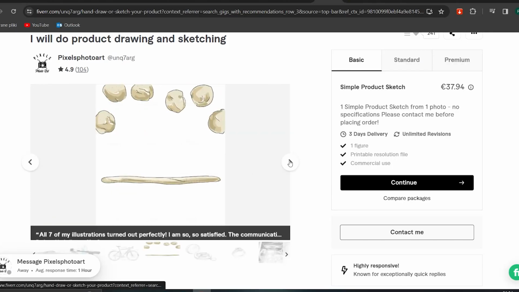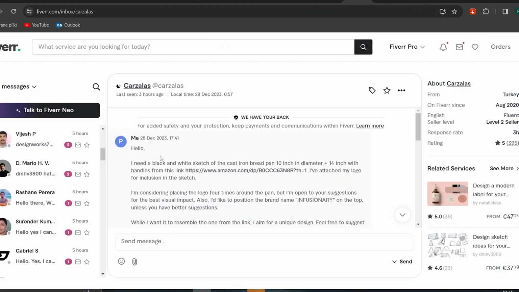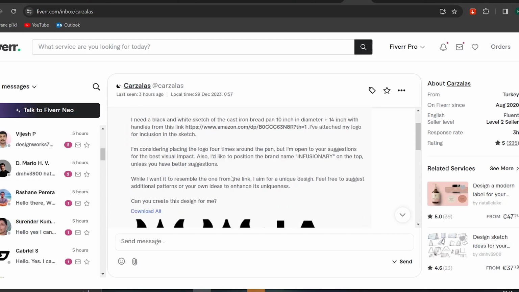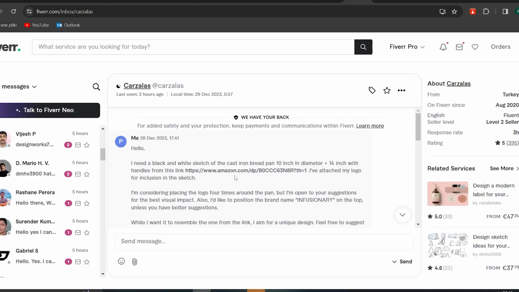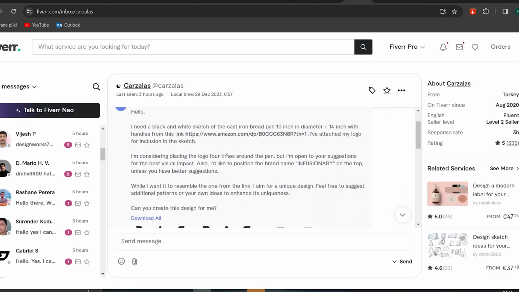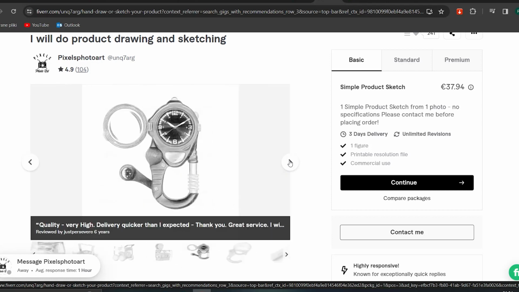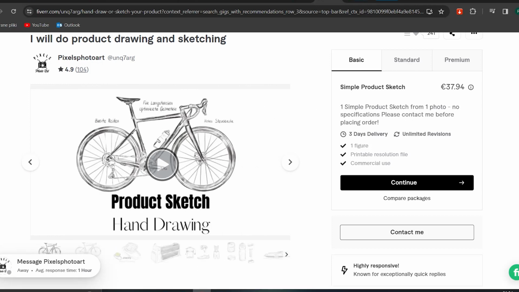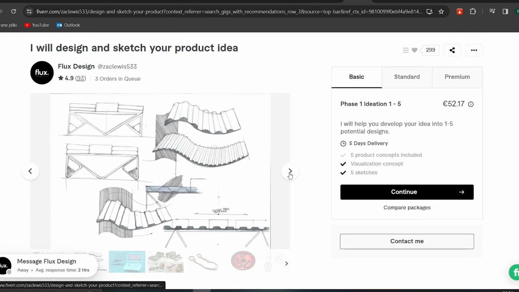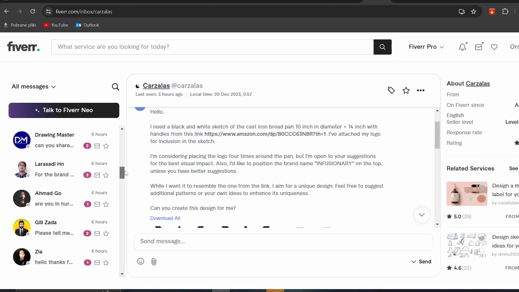Now I am looking for a sketch designer to create the final sketch of this product for me. So I explained everything I want to include in this sketch. I sent all the logos that need to be included in this sketch and so on. I also told them that they might present their own concept for this sketch if they think they can create something good from their own point of view. I'm open to it, and I've sent many messages and I got many replies.